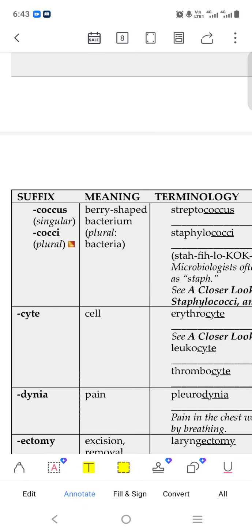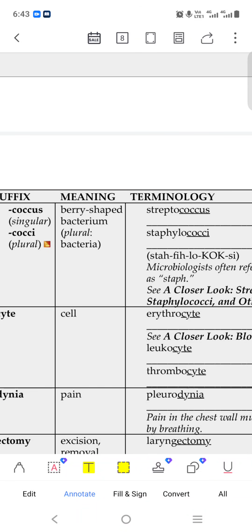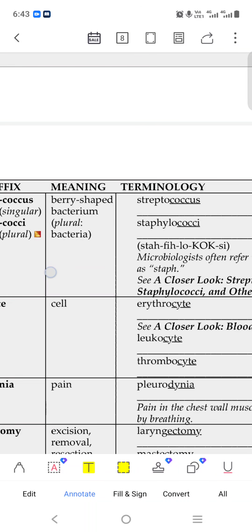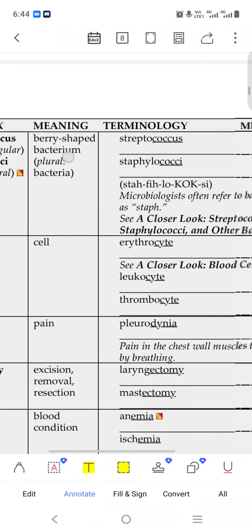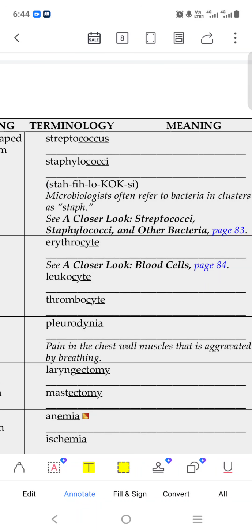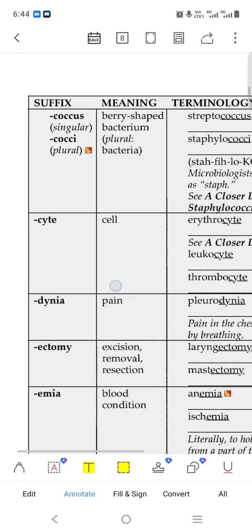Coccus means berry-shaped bacteria. Coccus or cocci, it is a bacteria. It is a type of bacteria. So streptococcus, staphylococcus, it is a type of bacteria. Just remember the word only. Staphylococci, it is a bacteria type.